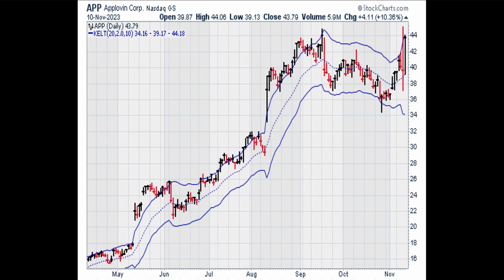Next, we're going to look at a daily chart that displays the Keltner channel. As a rule, we don't want to buy calls if the stock price is above the upper Keltner channel line. Anywhere inside the Keltner channel or even below the Keltner channel is fine. APP is just slightly below the upper Keltner channel line, so APP is inside the buy zone.